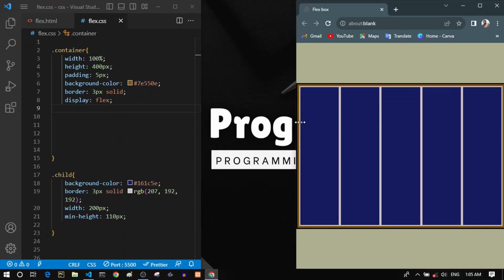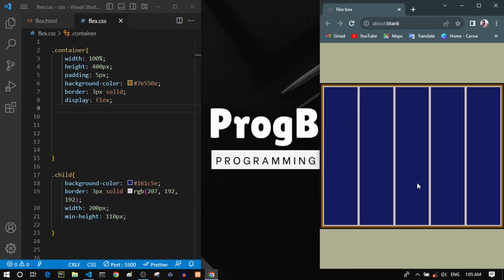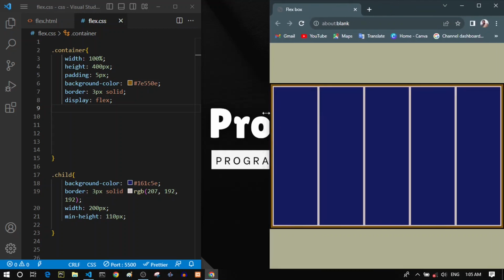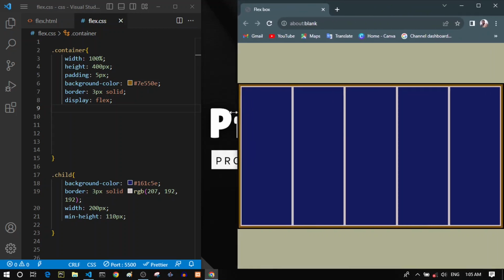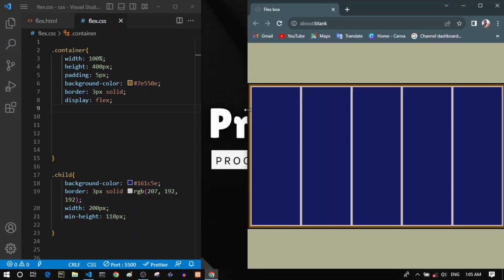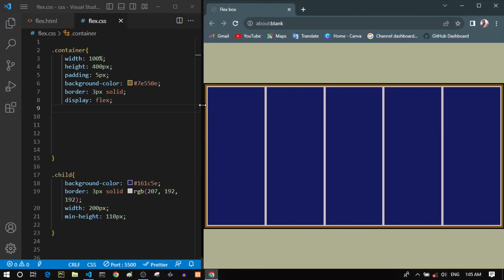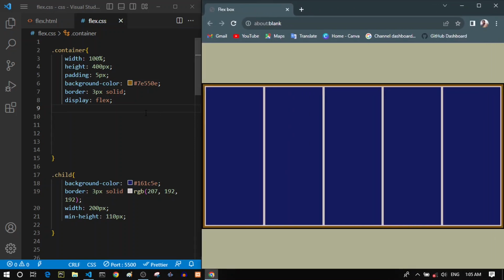They just scale down their size to fit in this window or this container. So this is the problem. We need 2 or more rows inside this container, but our items are not going to the new line, so we won't have the next row.